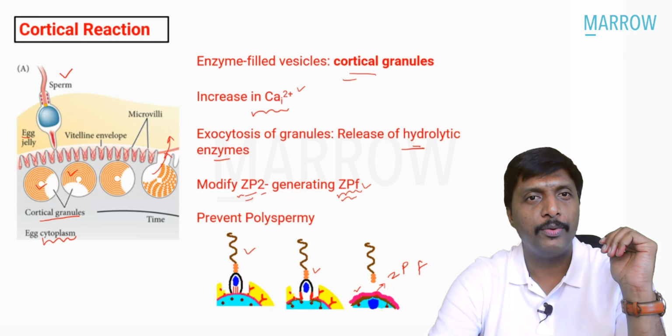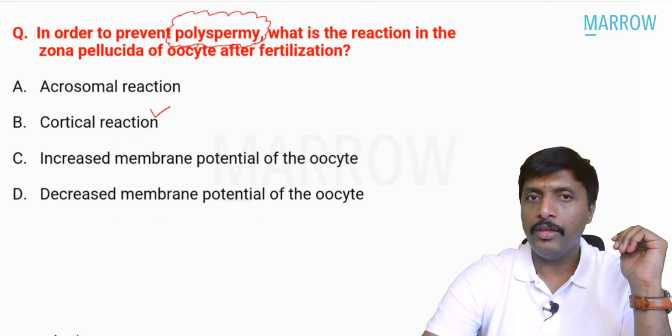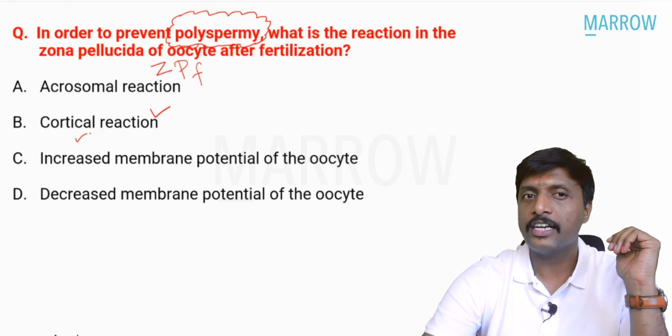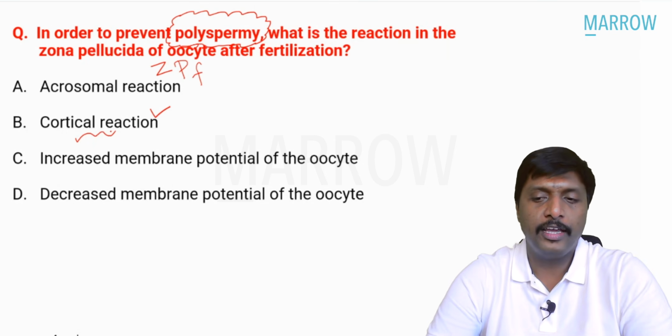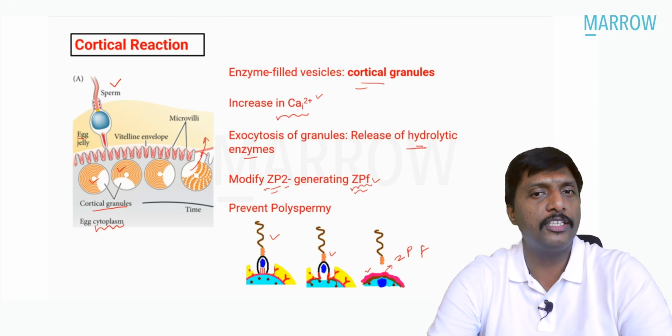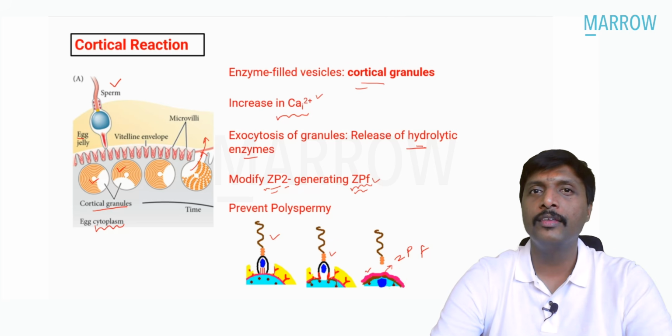Now, look into the question. We have had a very important discussion. In order to prevent polyspermy, what is the reaction in the zona pellucida? It is going to become ZP2f. What is this reaction called? Cortical reaction. An important MCQ, a brand new MCQ. We have had a very beautiful discussion for the cortical reaction.